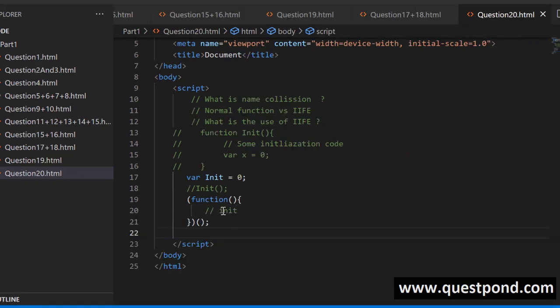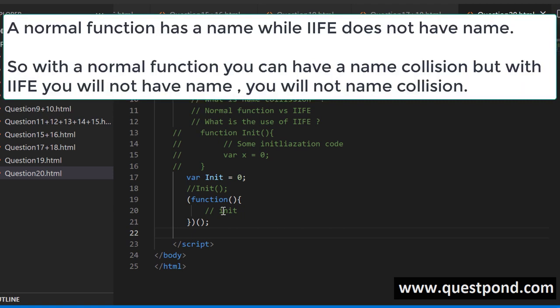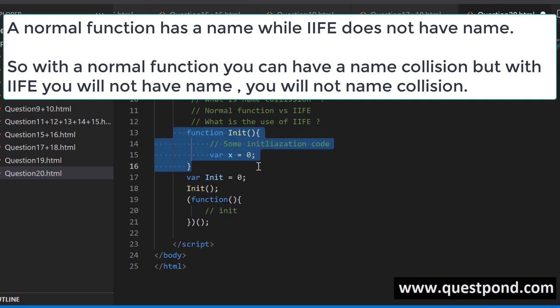Now, one of the cross questions which is always asked around IFI is what is the difference between a normal function versus an IFI? Means if I go and create a function init like this, right? And I call it, how is it so different from this? As we have seen in this demo, when you create a function with a name, you can have a name collision, but in case of IFI, you will not have a name collision. And that is the only big purpose of IFI, to not have a name collision.